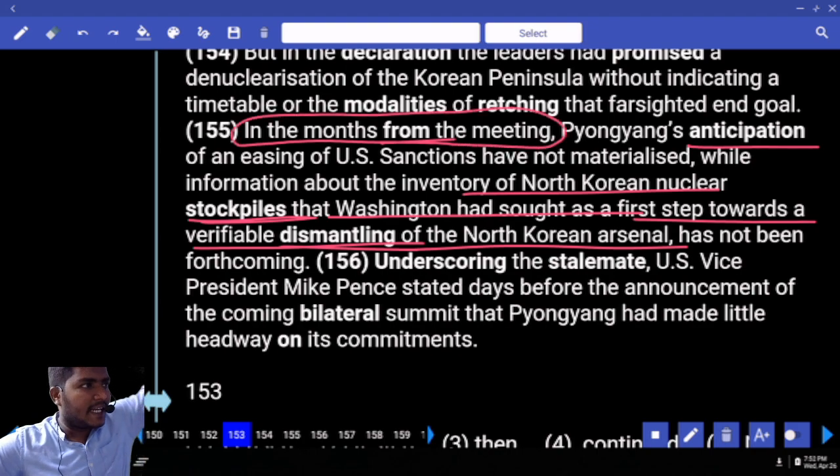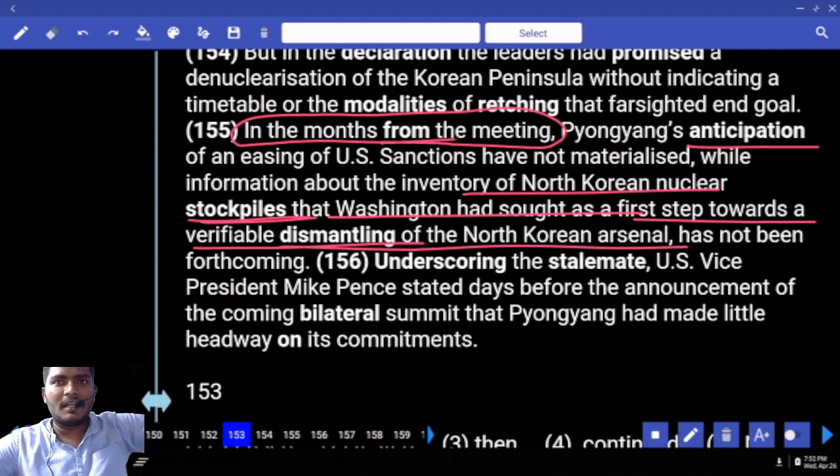There was a meeting held. Do you know that there was a meeting between Trump and Kim? When Trump was in power, there was a meeting between Trump and Kim. Who is Kim? Kim Jong-un.